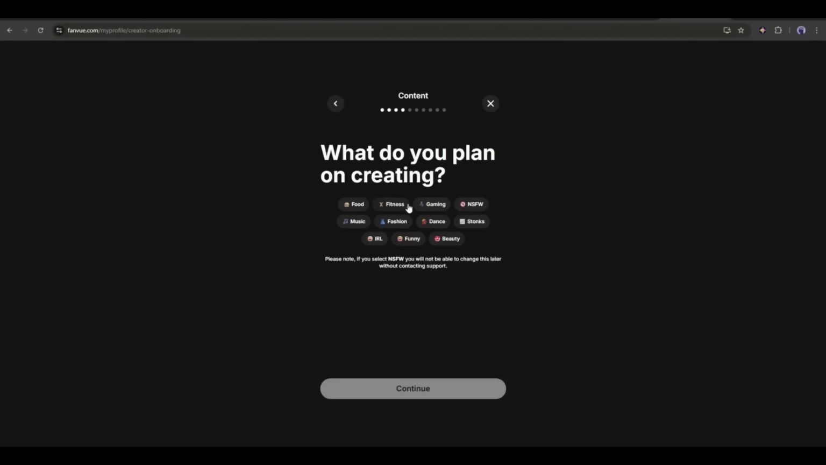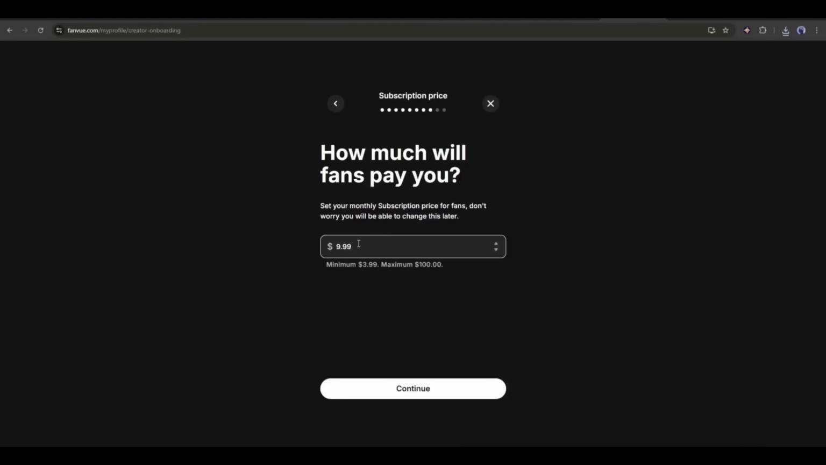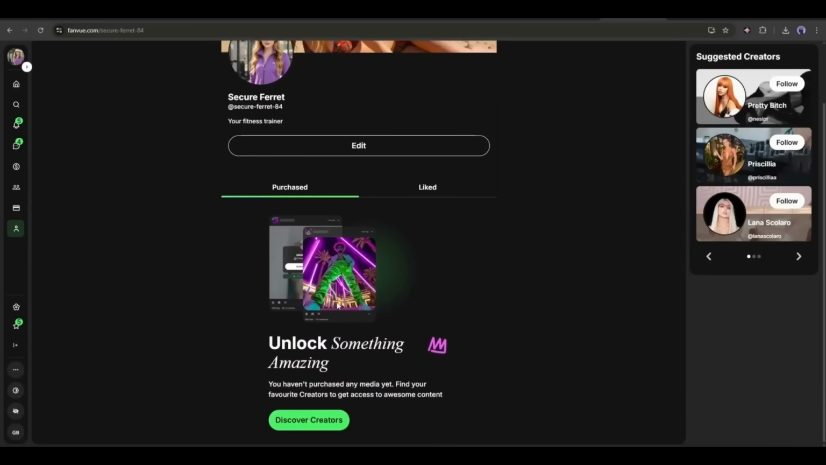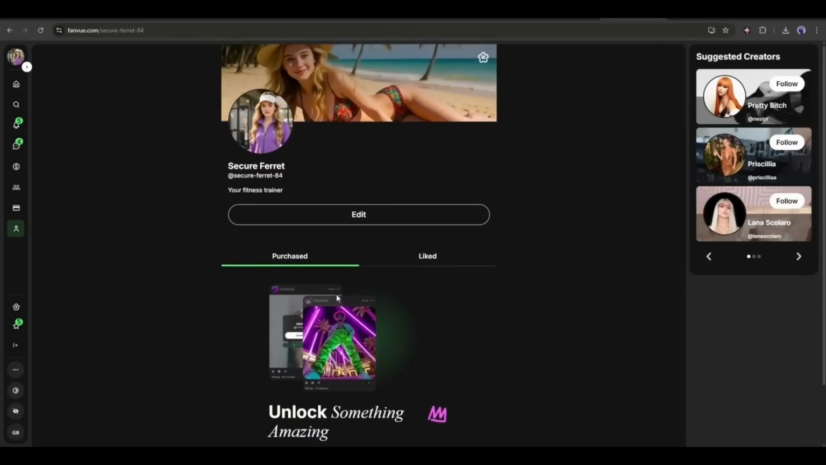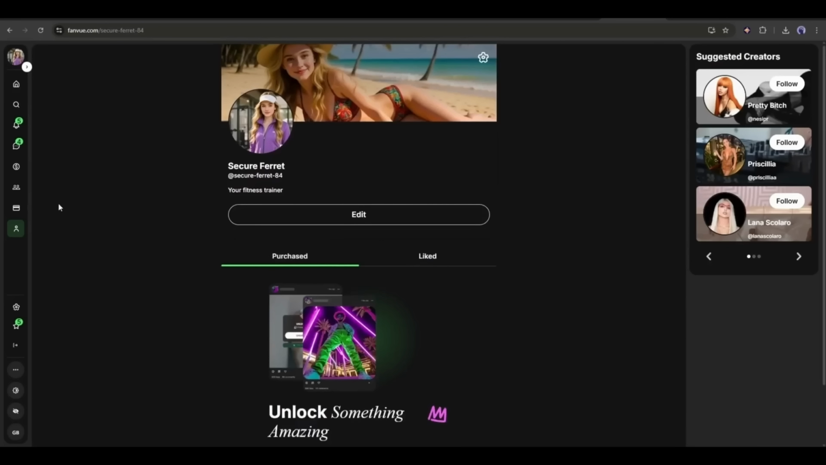Once you've completed verification, you can set up your page and set your subscription rate. The minimum rate is $4 monthly. That means if anyone subscribes to your profile, then you will be paid $4. After that, you can link your other social accounts with Fanvue. And that's it. You are now a Fanvue creator. Now you can start uploading your content and start making money with your AI influencer model.